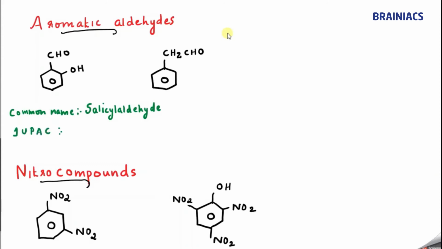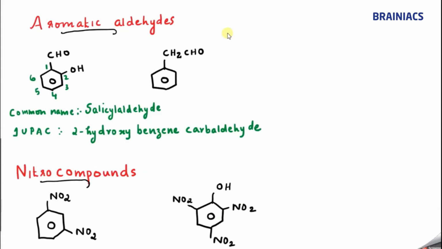Can anybody tell? IUPAC name? Very easy. CHO and OH, who will get the priority? CHO has higher priority. So 1, 2, 3, 4, 5, 6. So what is the name of this compound? Now you know that OH will behave like a substituent. 2 hydroxy benzene, either we can say benzaldehyde or more correct is what? Benzene carbaldehyde, correct? 2 hydroxy benzene carbaldehyde.